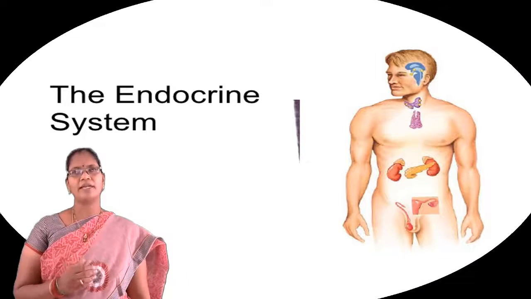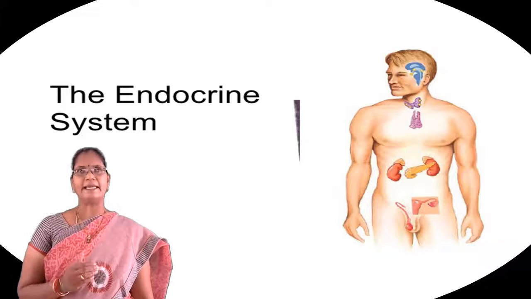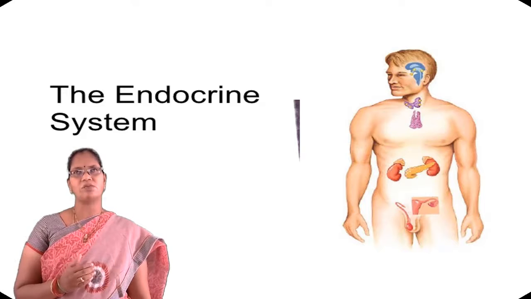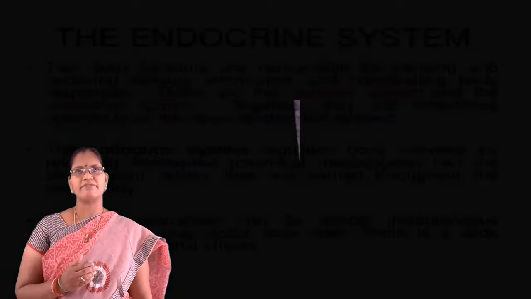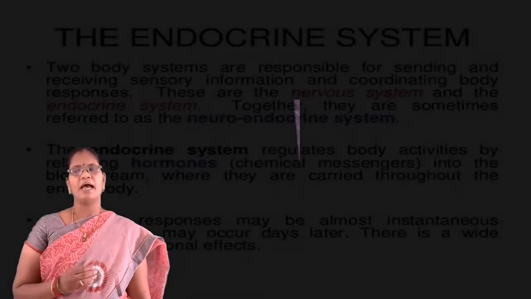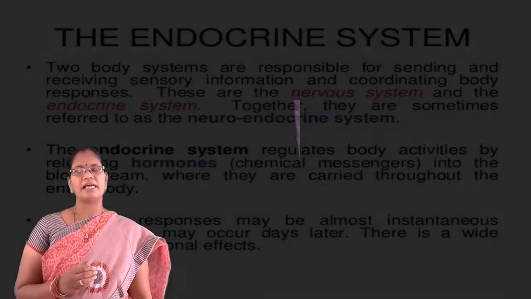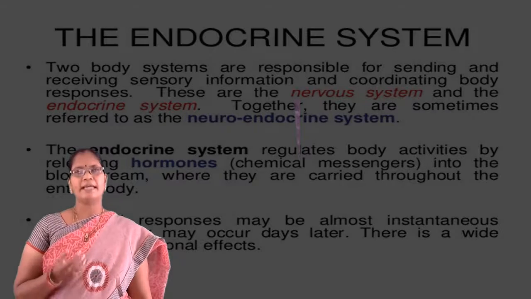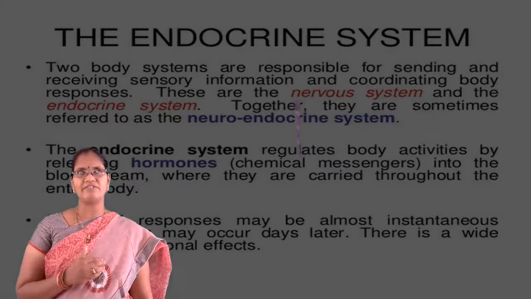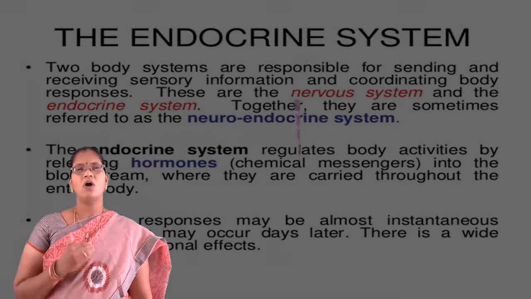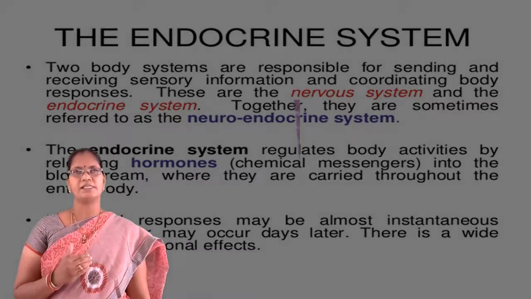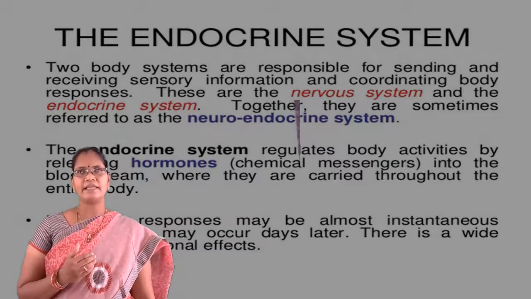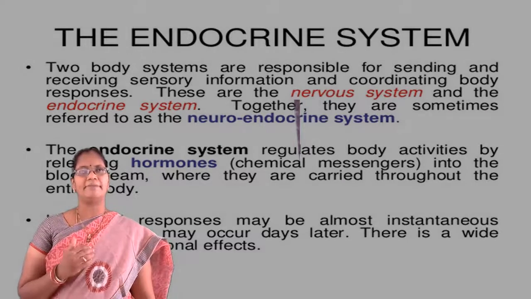Generally, in our body, two systems are responsible for sending and receiving sensory information and coordinating body responses. These two systems are the nervous system and the endocrine system. Together, these are referred to as the neuroendocrine system. Coming to the endocrine system, it regulates body activity by releasing hormones. Hormones are nothing but chemical messengers. These hormones enter the bloodstream and are carried throughout the body through the blood.